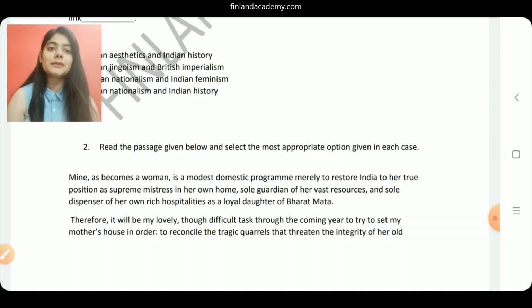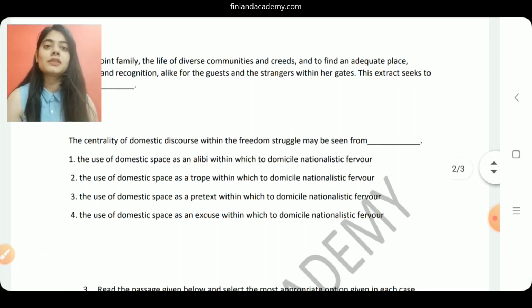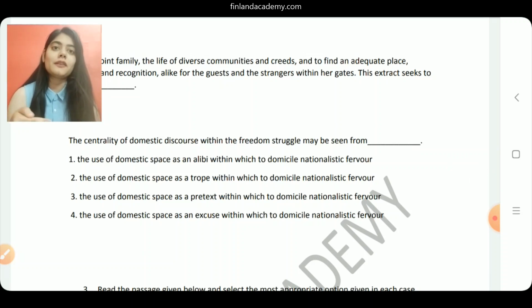Therefore, it will be my lovely, though difficult task through the coming year to try to set my mother's house in order, to reconcile the tragic quarrels that threaten the integrity of her old joint family, the life of diverse communities and creeds, and to find an adequate place, purpose, and recognition alike for the guests and the strangers within her gates. So now, the question is, the centrality of domestic discourse within the freedom struggle may be seen from dash. Okay, may be seen from what now?